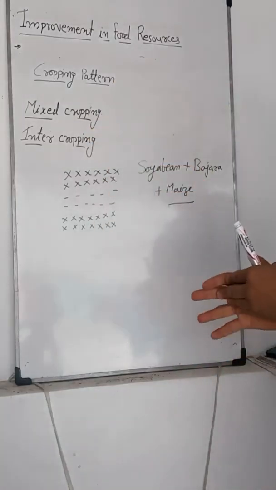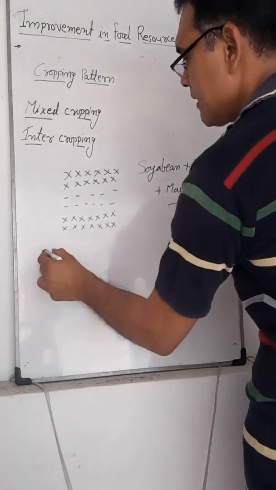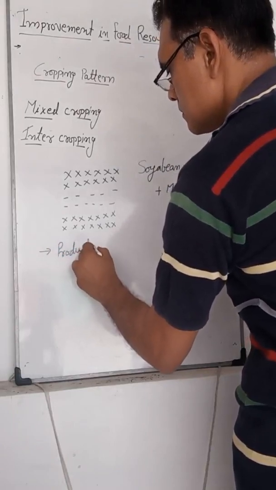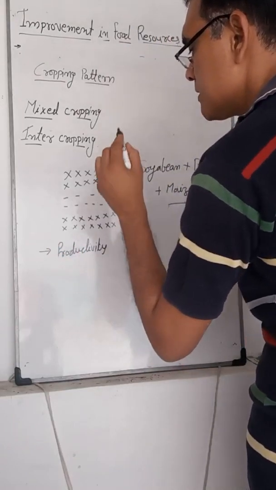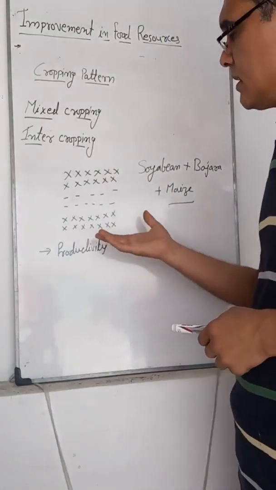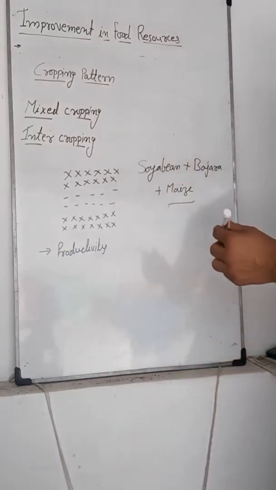What are the advantages of intercropping? It increases productivity. Suppose one crop is affected, the other crop is not affected by disease and other things.